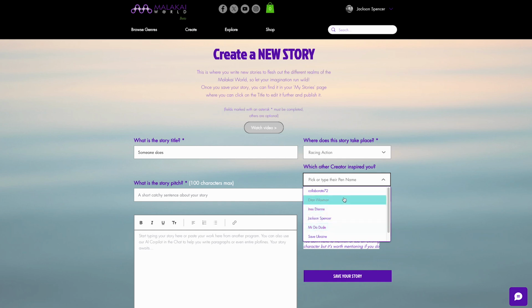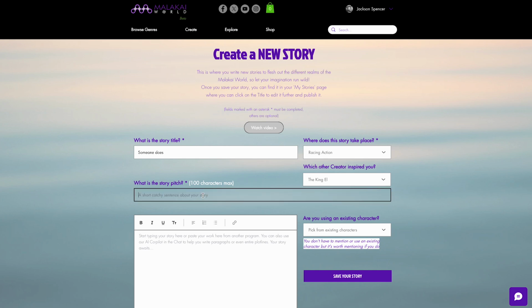After that, you need to come up with a story pitch. This is what people are going to see in the table of stories that appear in any given story world. So you need to give a little bit away, but not too much. You have 100 characters max, so it's going to be fairly short. I'm just going to do a quick example here.